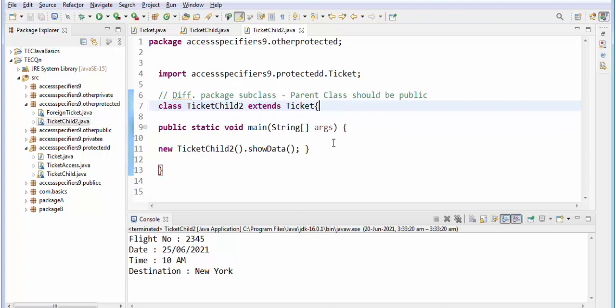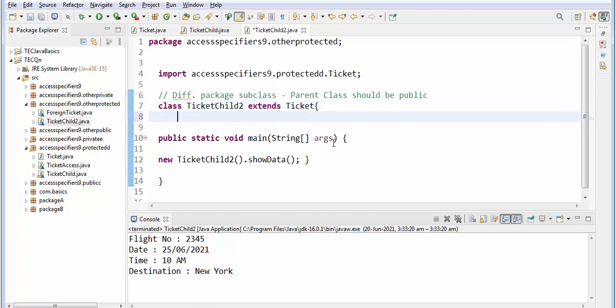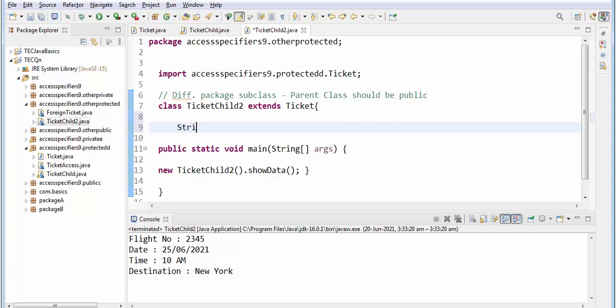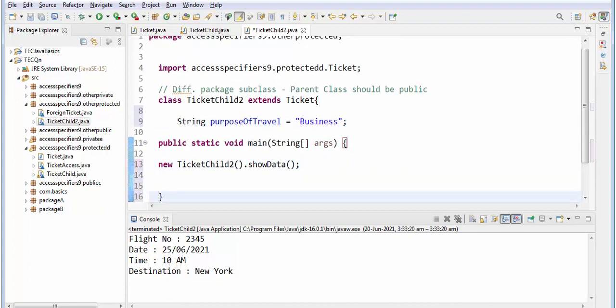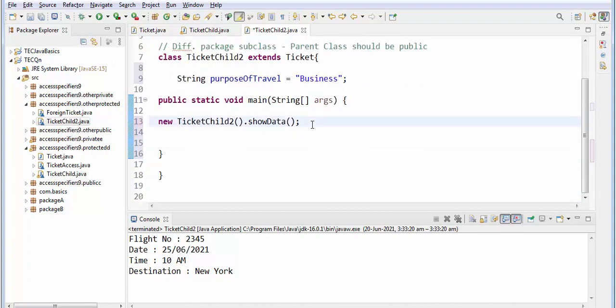Suppose you want to write your own property over here, for example String purposeOfTravel, business. Now what I'm going to do is print it over here.